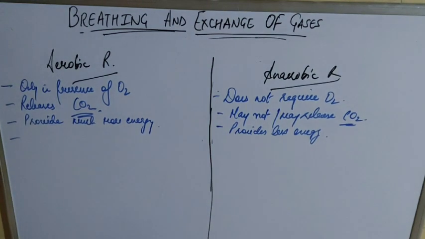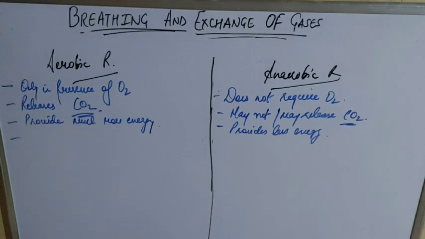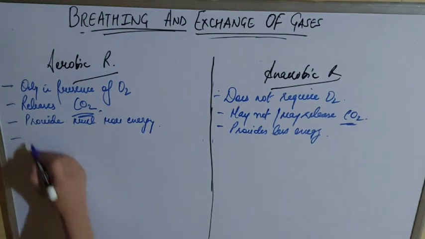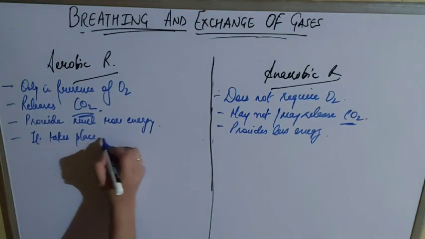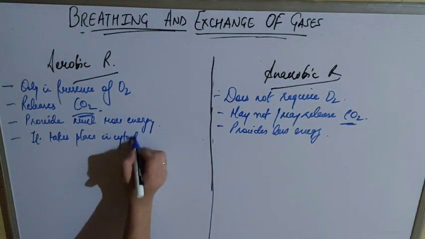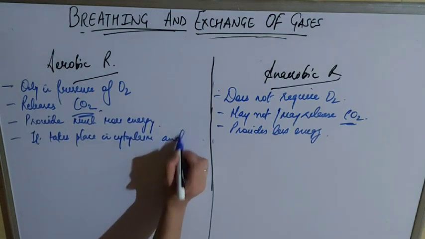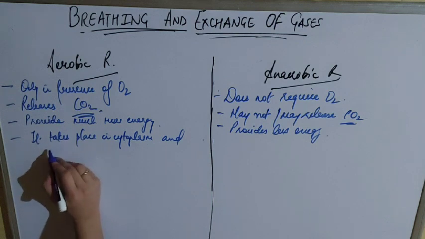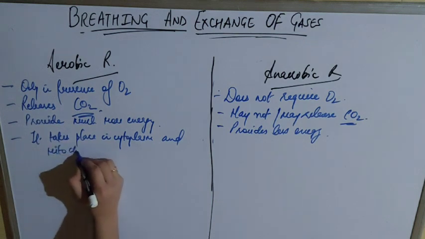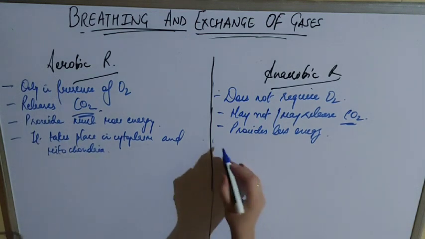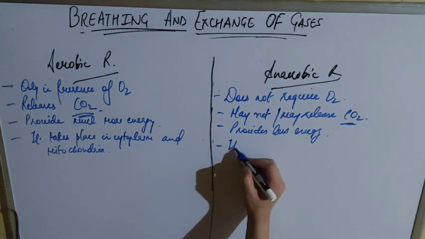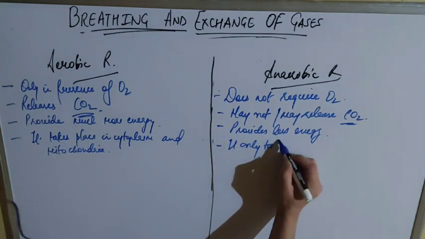Next difference is that aerobic respiration involves oxygen and energy, so it takes place in cytoplasm as well as in mitochondria. Mitochondria, you know, is the powerhouse of cells. That's why here O2 and energy are involved, and it also takes place in mitochondria. Otherwise, anaerobic respiration doesn't require O2 and energy, so it only takes place in cytoplasm.